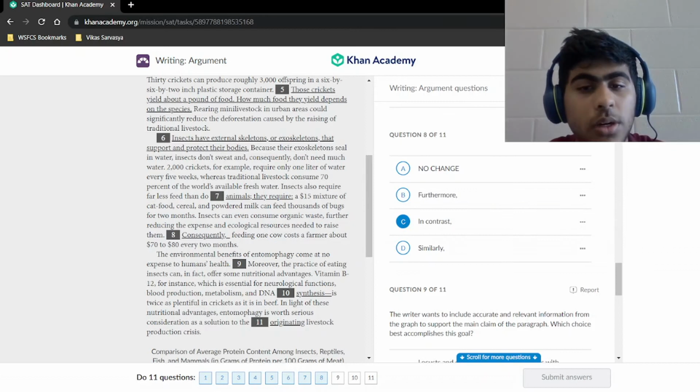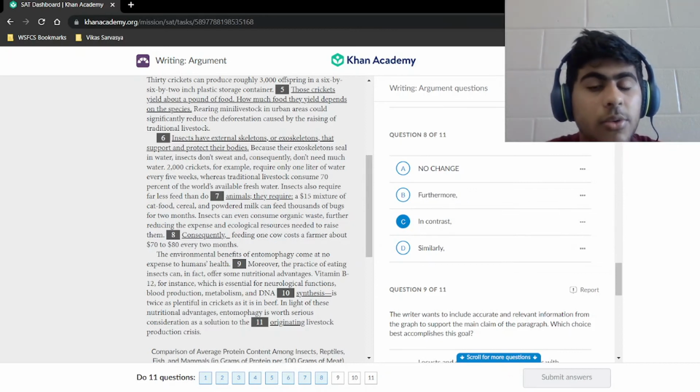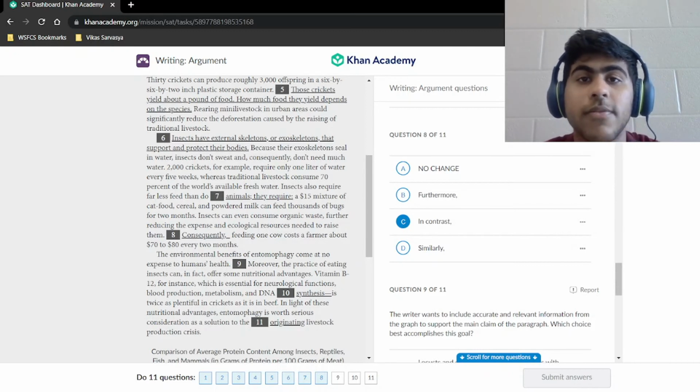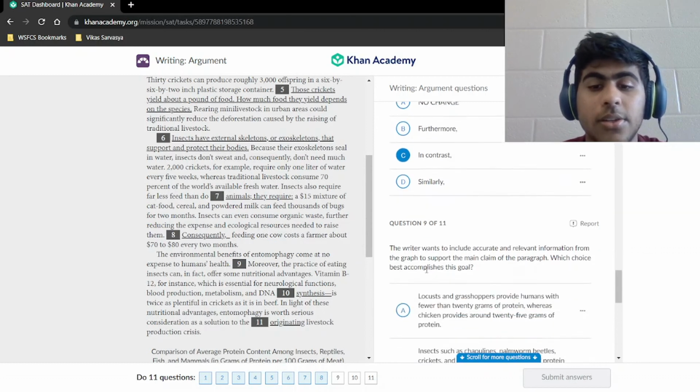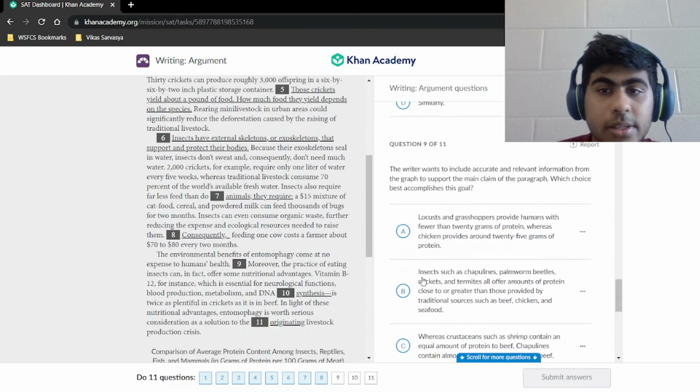That's our contrast word. We have "consequently" and "thus," which is a cause and effect. That's not what we're going for. We have "furthermore" and "similarly," which are both similarity words, and then we have "in contrast," which is our conflict word. We're trying to get a conflict word to set up that contrast. So that's our answer. All right, question number 9.